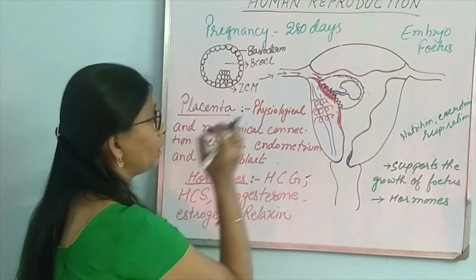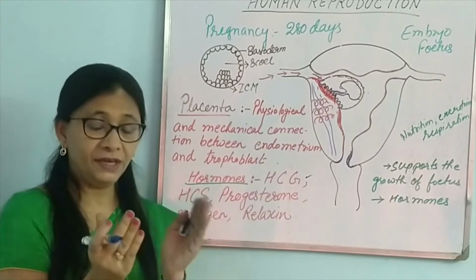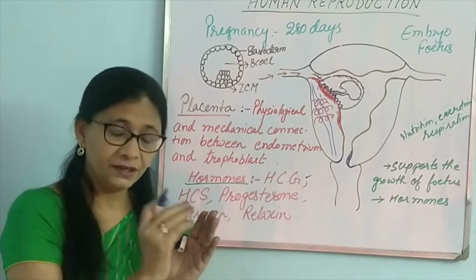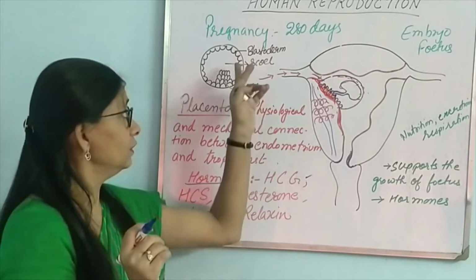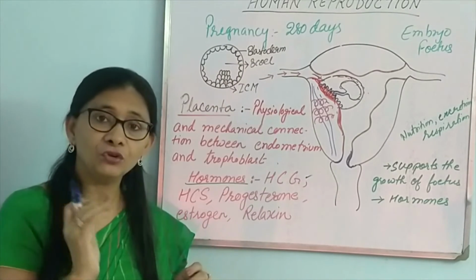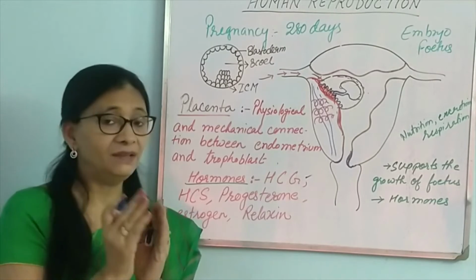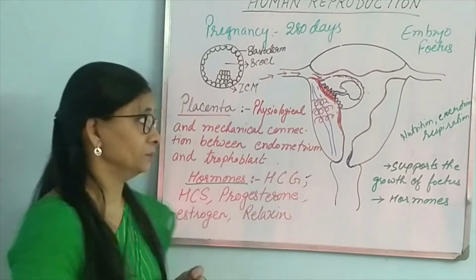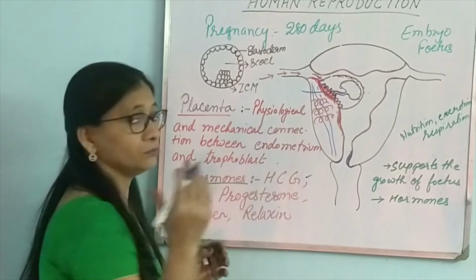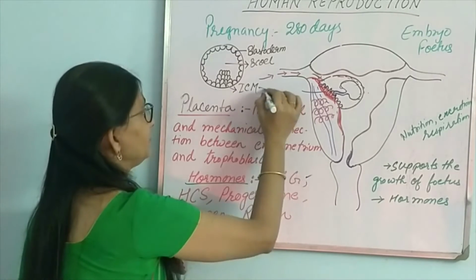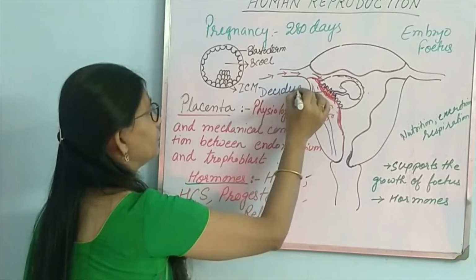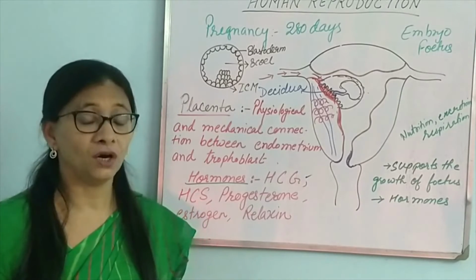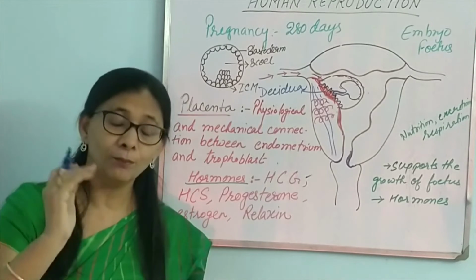So, the placenta has got two parts, obviously. One will be the maternal part, the endometrium wall where the fetus is connected, and the other will be the wall of the trophoblast, the syncytiotrophoblast. So, the endometrium and syncytiotrophoblast, these two structures unite to form the placenta. The maternal part of the placenta is known as decidua. Many a times it is asked for 1 mark or for multiple choice. What is decidua? It is the maternal part of the placenta.